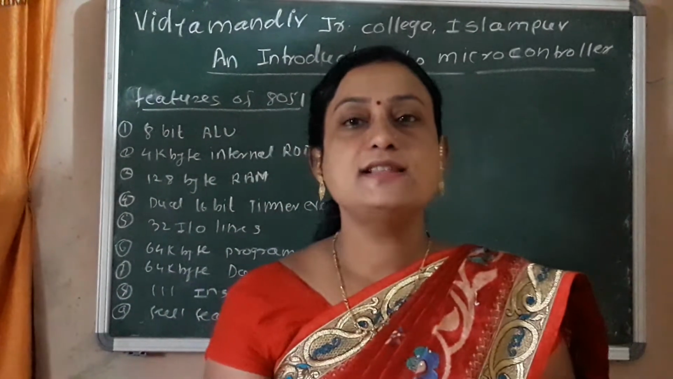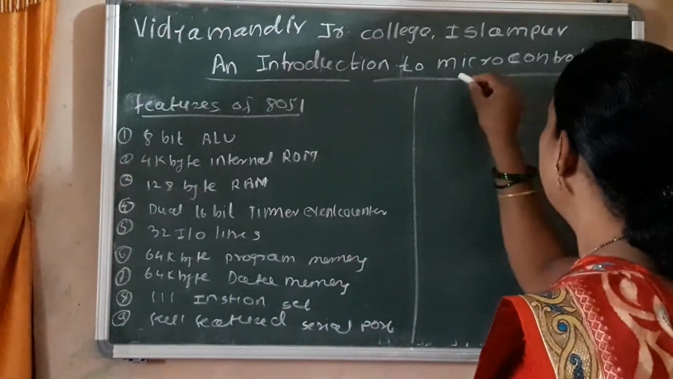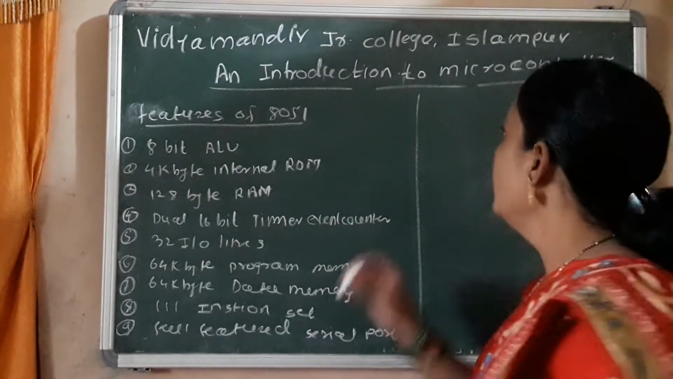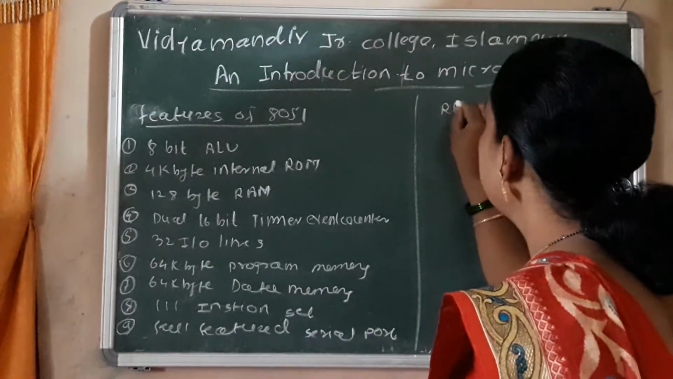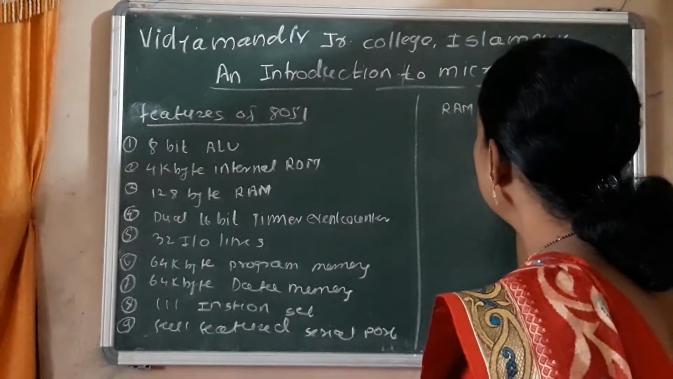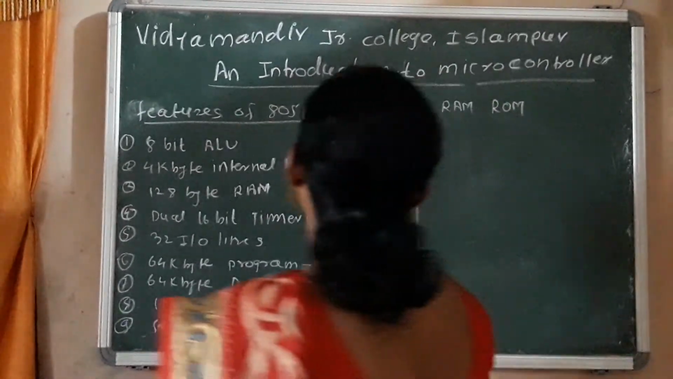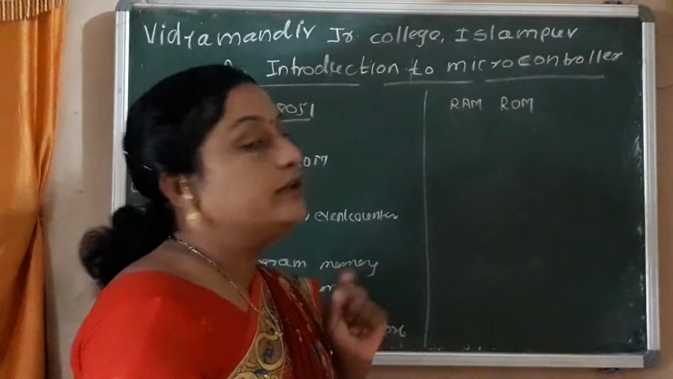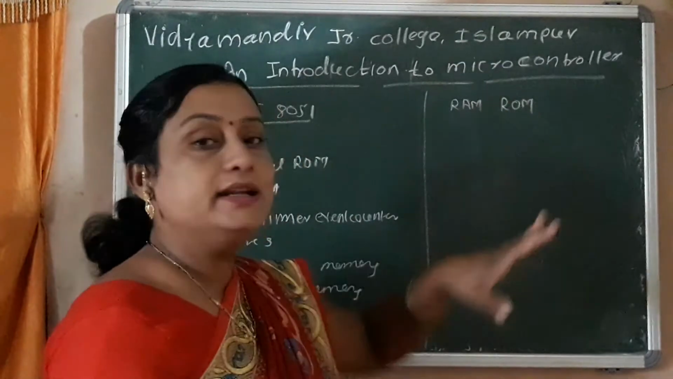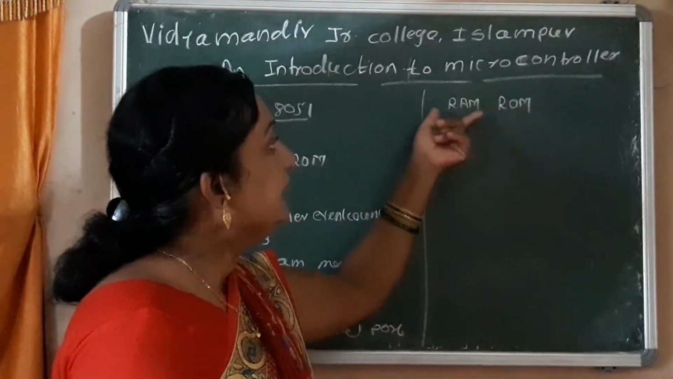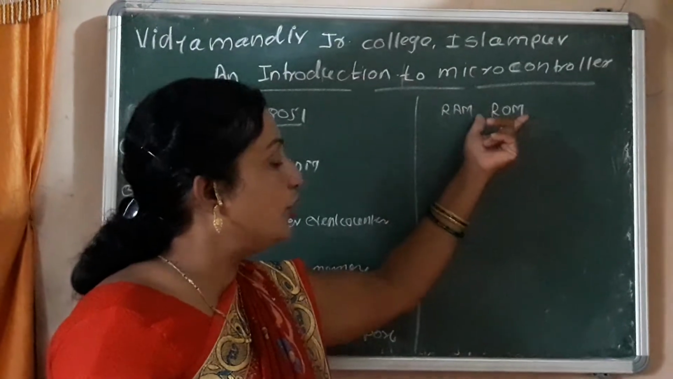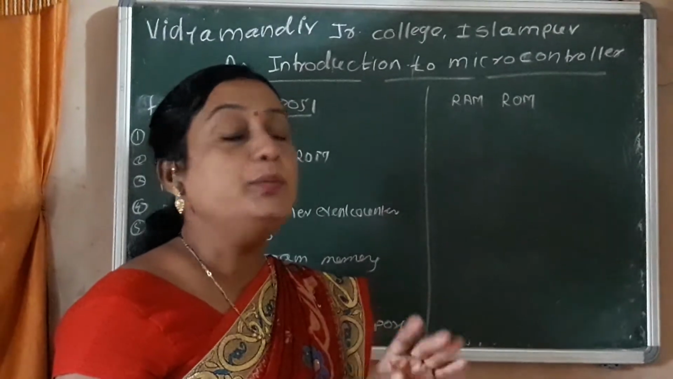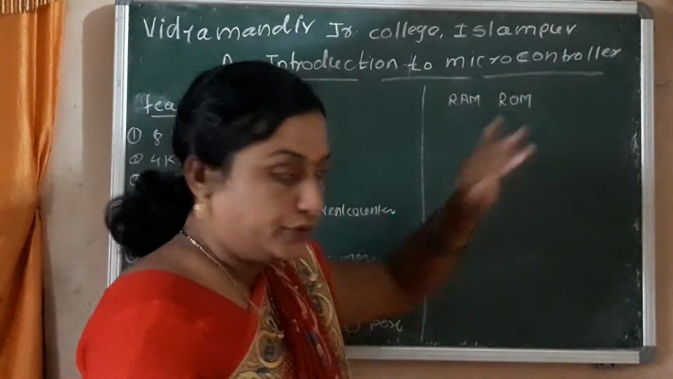Hi student, in the previous lecture we discussed the microcontroller. A microcontroller is a complete microprocessor system which has a limited amount of RAM, a limited amount of ROM, and input output ports, all built in a single IC. That is called a microcontroller.